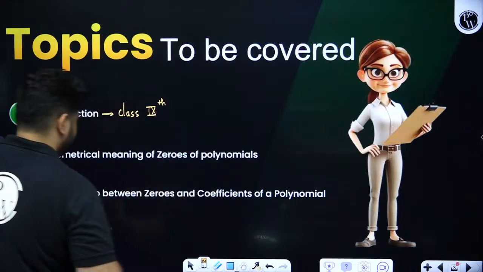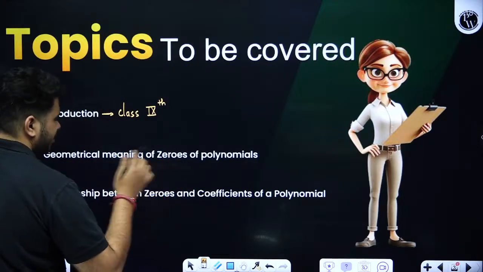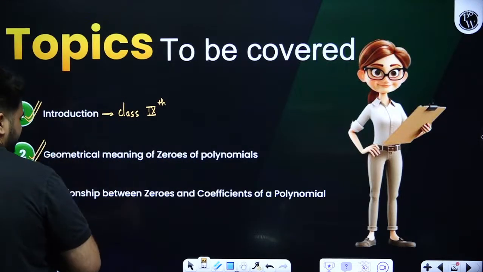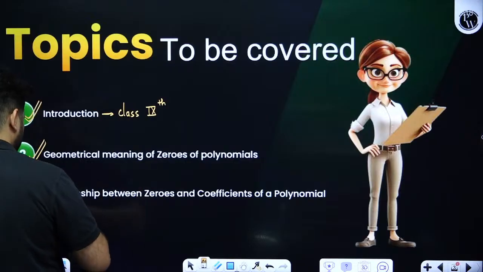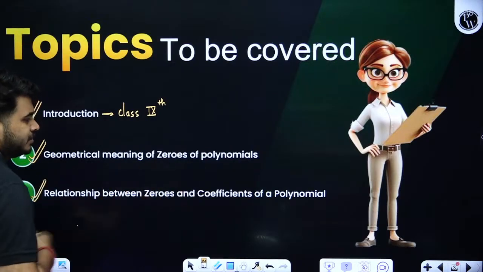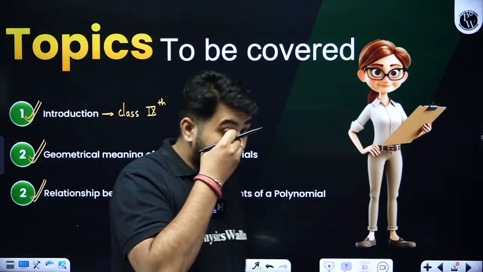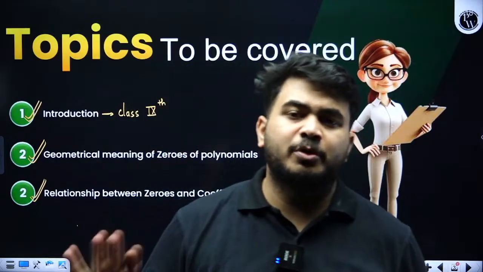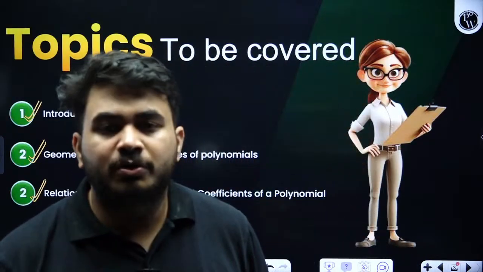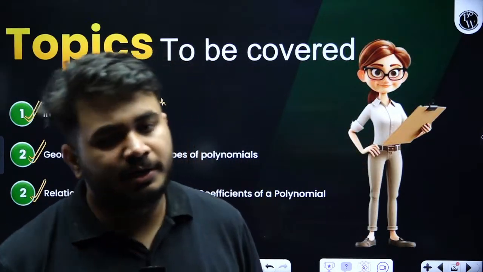And then we are going to see the geometrical meaning of zeros of a polynomial and the relationship between zeros and coefficients of the polynomial. Quadratic polynomial in particular is what we need to discuss.